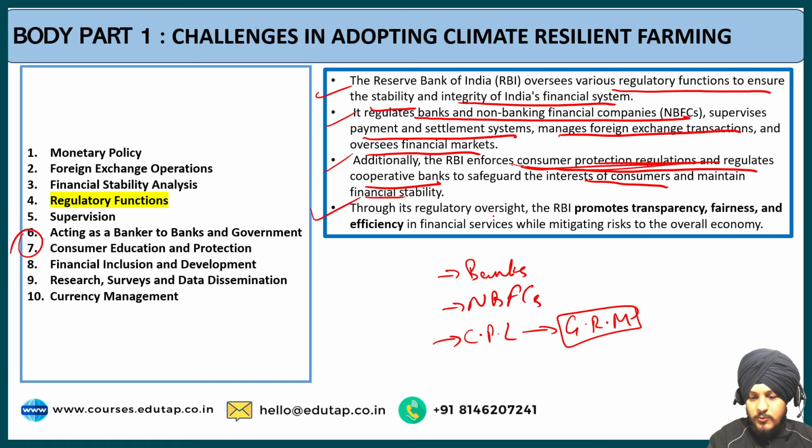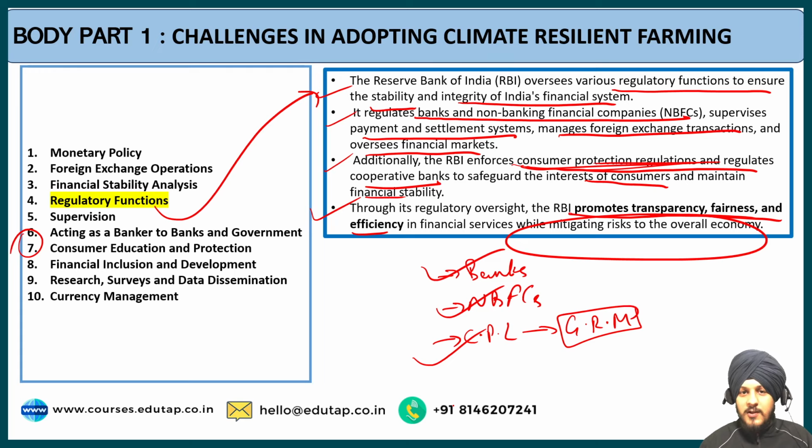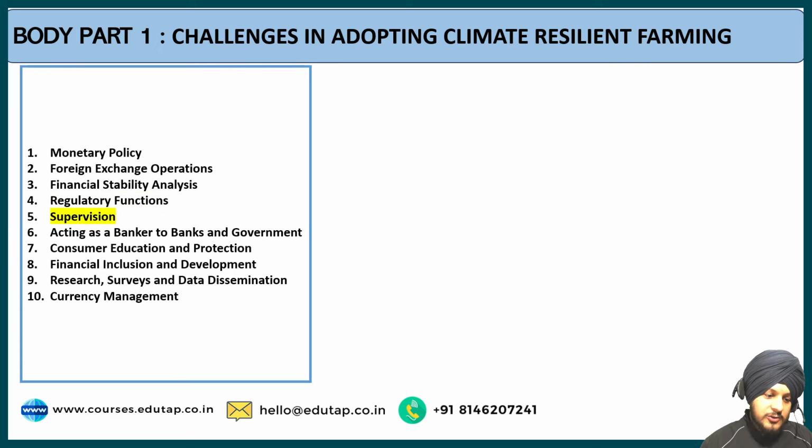The last point is, through its regulatory oversight, the RBI promotes transparency, fairness, and efficiency in financial services by mitigating risks to the overall economy. So these are the regulatory functions of the RBI with respect to the banks, NBFC, the consumers, and how it manages the economy through different methods. The next is the supervisory role.